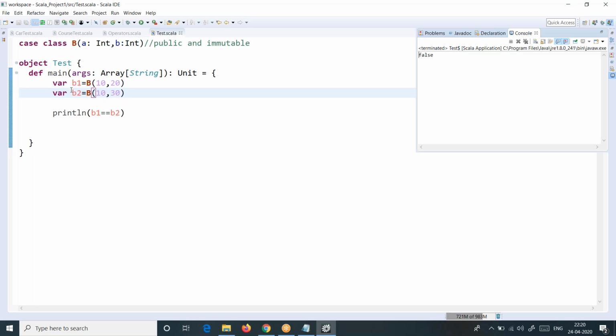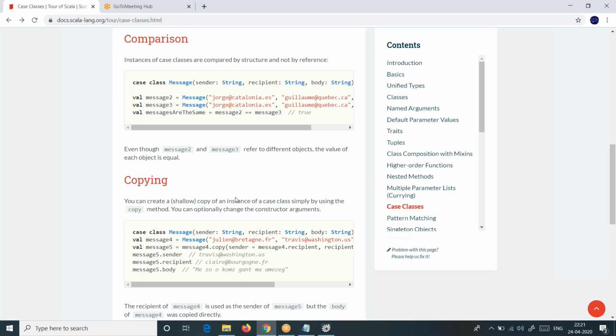And this is one of the very important things about case classes. If you want to say that the data of 2 objects are the same, just make it a case class and then you can compare it directly without any hesitation. Of course, we can write a lot of customized code for this also, but this is one of the best use cases for a case class. So just make a quick note of it, sir. That's what this is all about.